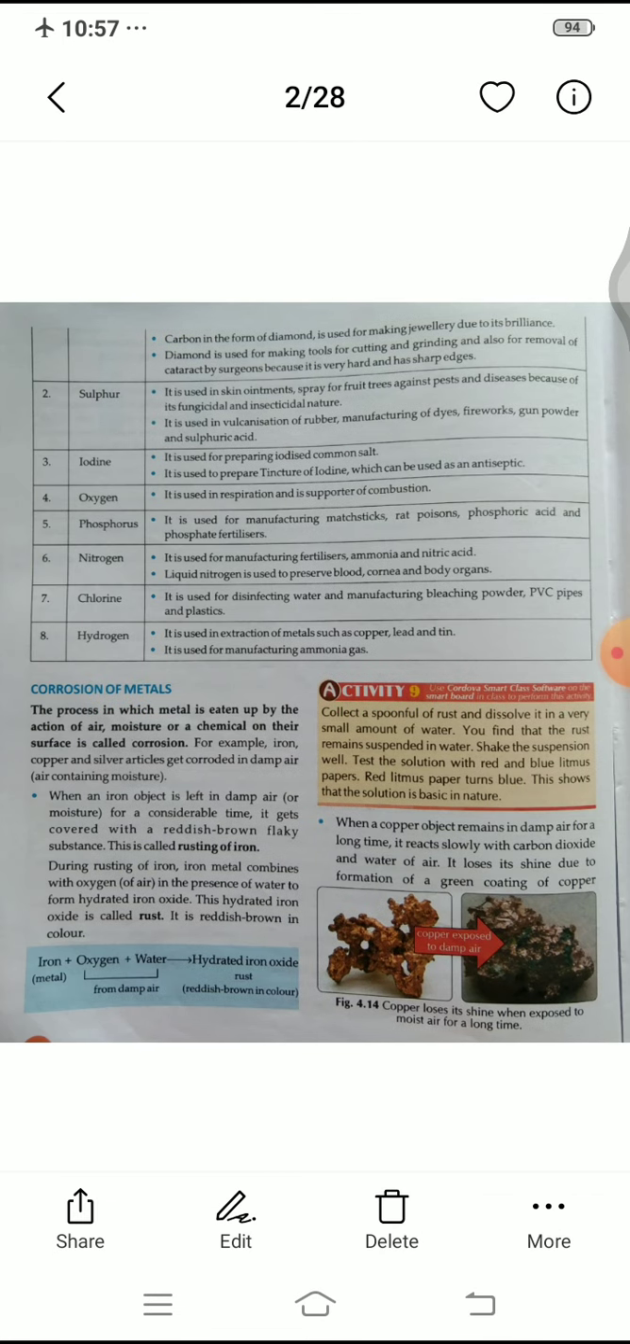There are other non-metals after carbon. Some other forms of carbon are also explained. Carbon in the form of diamond. It is used for making jewelry due to its brilliance, meaning it has a shining nature and is so hard in nature, so it is used in jewelry making. Diamond is also used for making cutting tools.